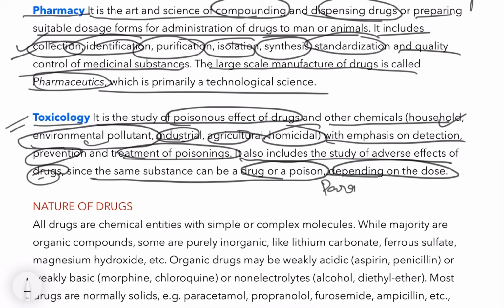Suppose we take paracetamol, the amount we are told to take is known as a drug, or it is for medicinal purpose. But if you take an overdose, now if it is told three times a day, and you take 10 tablets together at a time, then it will create a very bad adverse effect on your body. You will also not come to know what is happening in your body. So even any drug can have a poisonous effect if you take it in a maximum quantity. So always, the toxicology branch deals with all these things.